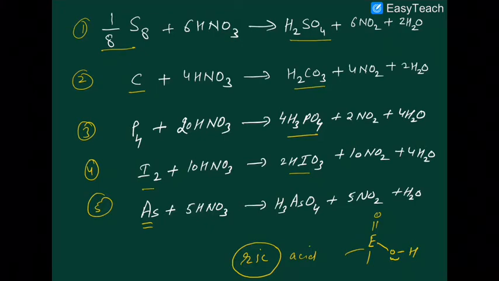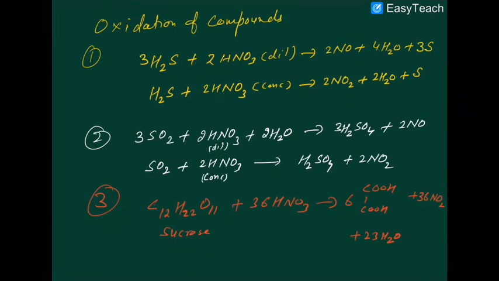So this thing you have to keep in your mind. So I am repeating once more. Sulfur becomes sulfuric acid, carbon becomes carbonic acid, phosphorus becomes phosphoric acid, iodine becomes iodic acid, arsenic becomes arsenic acid. So that you have to memorize.